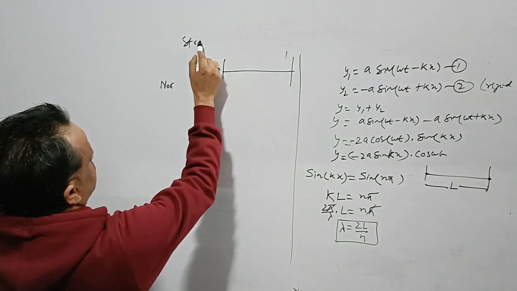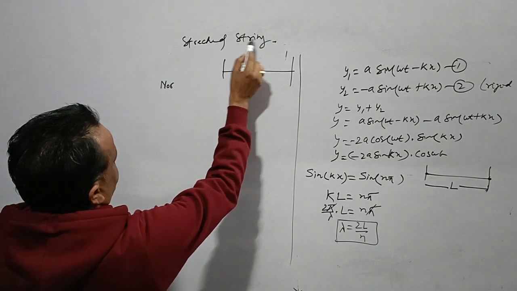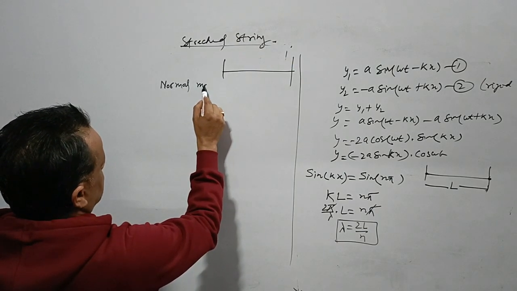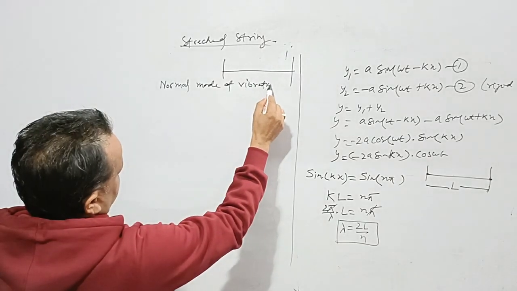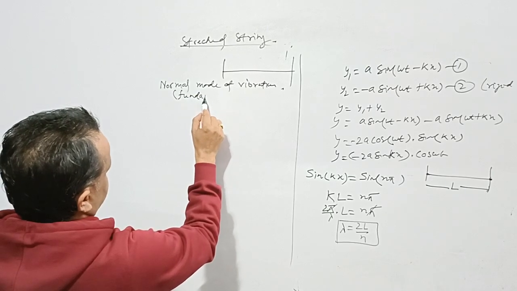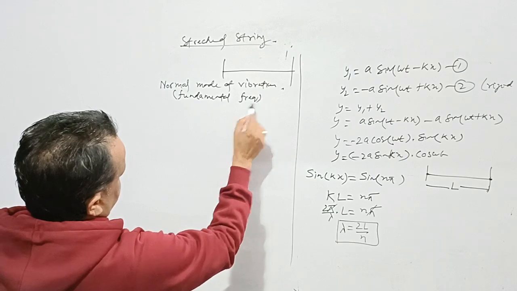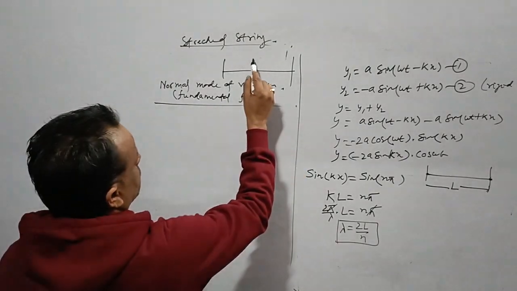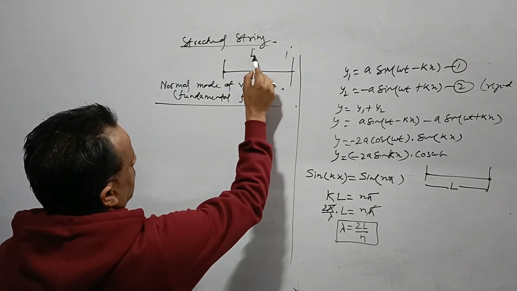This is the normal mode of vibration, or we say the fundamental frequency. See what we have in the whole length. This is the length L.